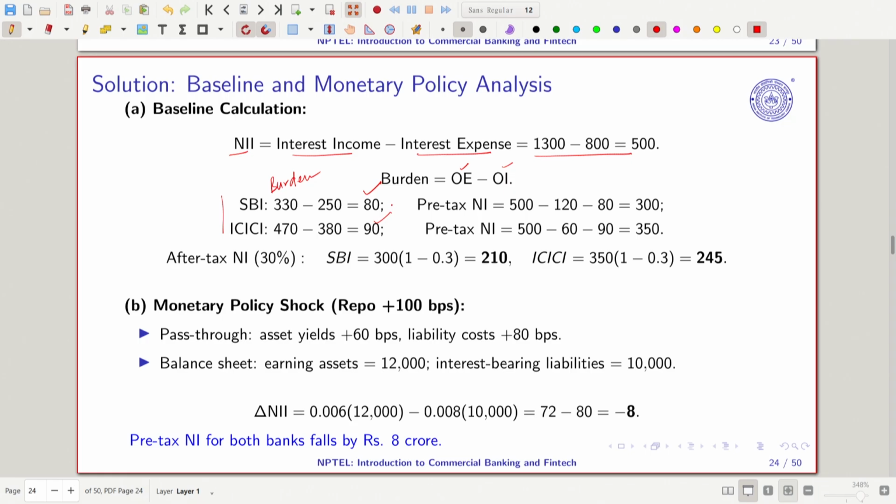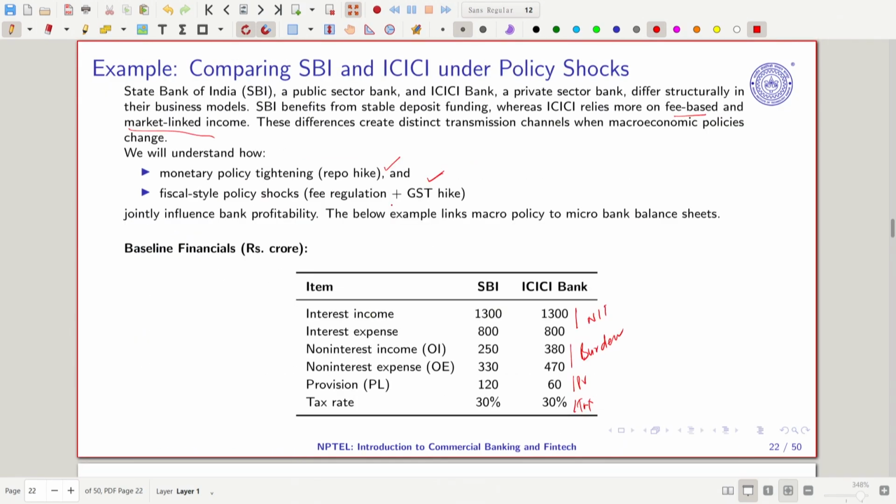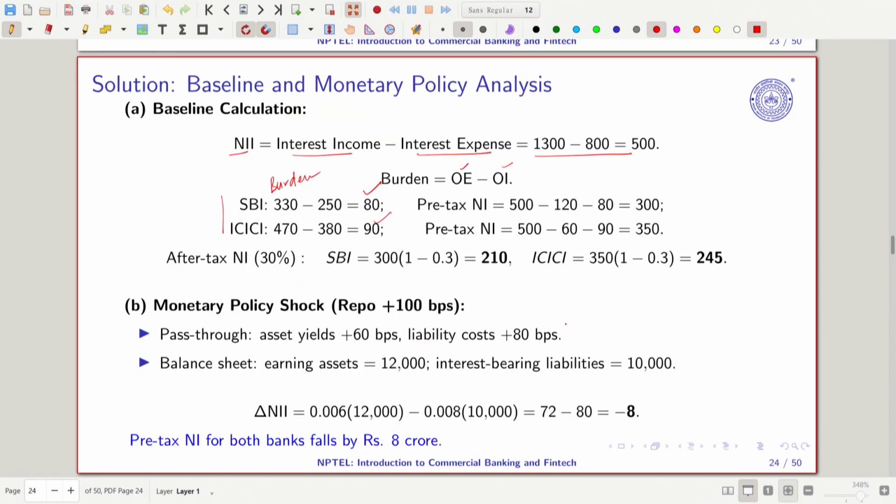Now here we are going for pre-tax net income. So pre-tax net income will be how much? Here it will be 1300, so 1300 minus 500 minus provision for losses and also the burden that we calculated. So coming out to be 300. Pre-tax net income is nothing but 500 minus 60 minus 90. So it is coming out to be 350.